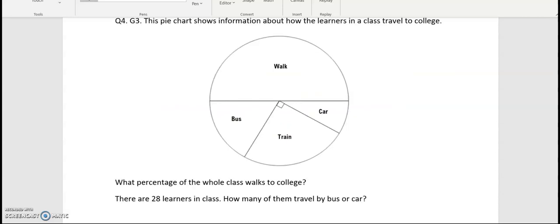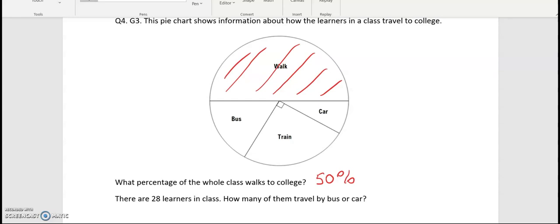Question number 4. This pie chart shows information about how the learners in a class travel to college. What percentage of the whole class walks to college? So we have walk, which is half, so that is this one here. As you can see, it's half of the circle, so that is 50%.